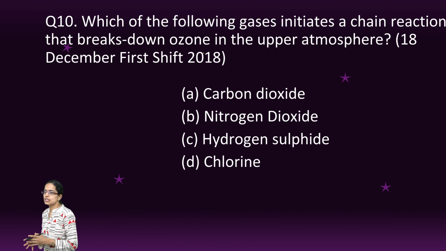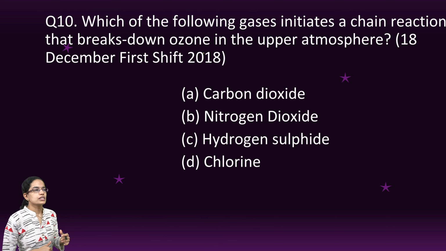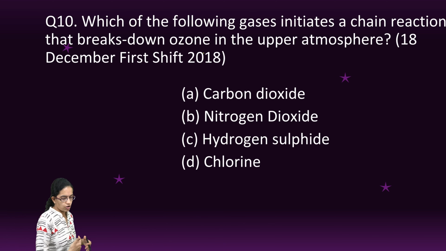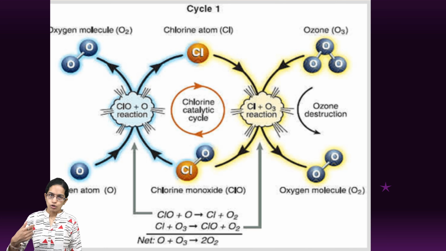The last question is, whenever ozone is breaking down in the atmosphere, there is a chain reaction that starts. Now, how does it happen? Ozone basically dissociates into oxygen and an oxygen free radical.